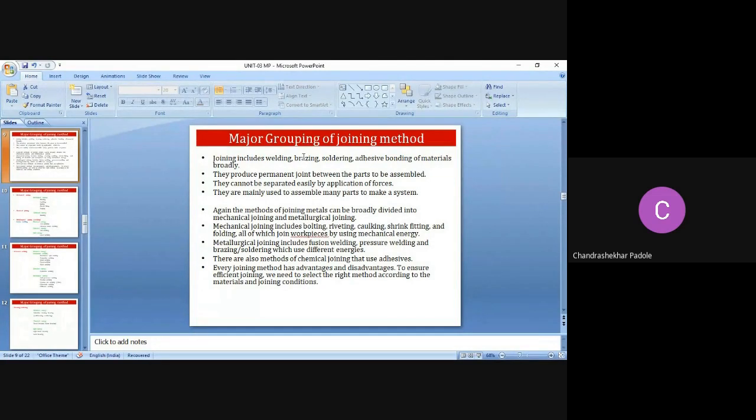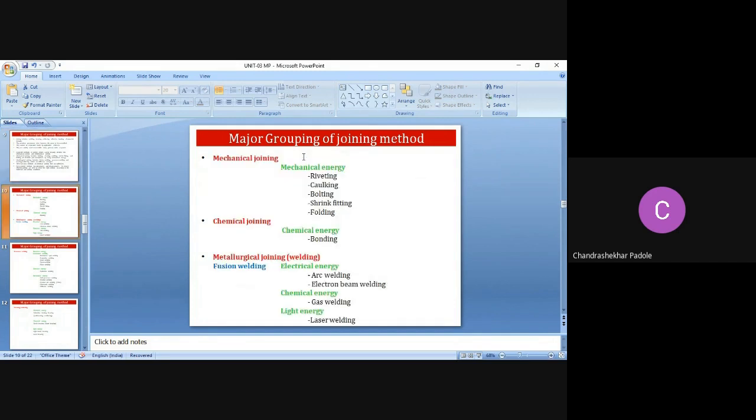And there are also methods of chemical joining that use adhesive. If we are using adhesive, that means chemical joining. Every joining method has advantages and disadvantages, and to ensure efficient joining, we need to select the right method according to the material and joining condition. So here is the major grouping of joining: mechanical joining, where mechanical energy is used: riveting, caulking, bolting, shrink fitting, folding. Chemical joining, though we will not study all this, but I am telling you. We will cover the welding related portion in this unit, but I am talking about the broad classification.